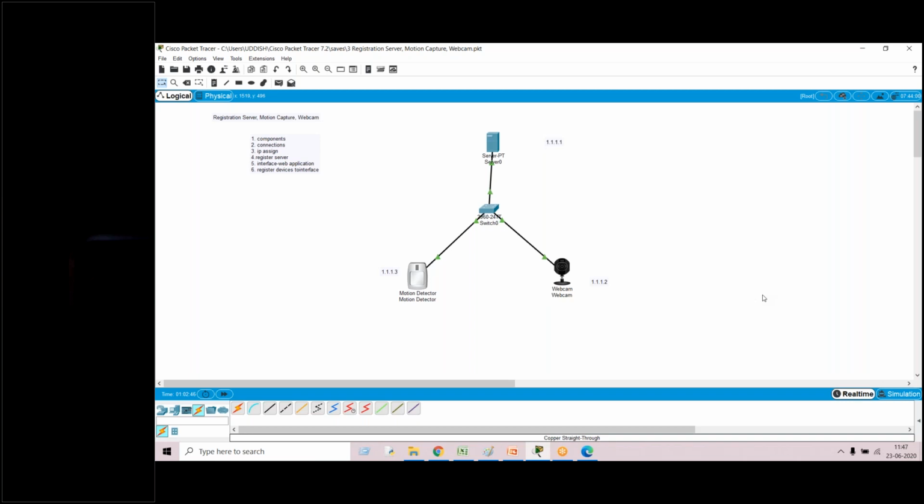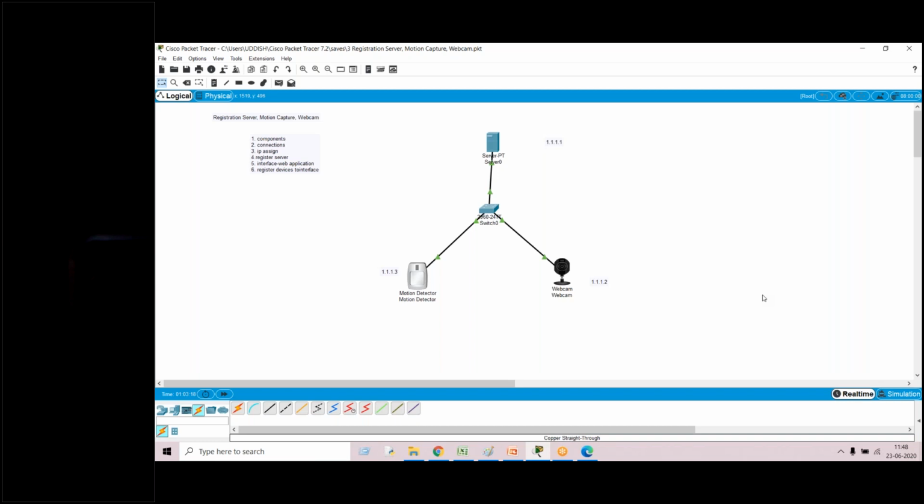Once the interface is created, then the sixth step is that we have to register the devices into the interface. For doing this one, just click either on motion detector or web application. Okay, click on web application, go to configurations. Under configurations, there is a tab called settings. Under settings, we will see an option called IoT server, and in IoT server we have three options. The first option is none, the second option is gateway, the third option is register server.